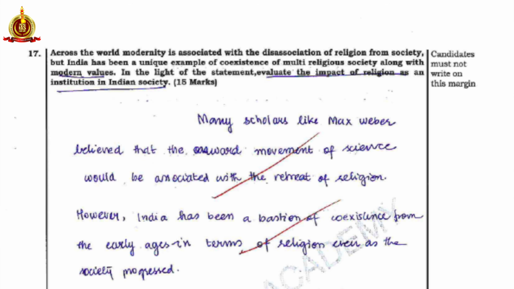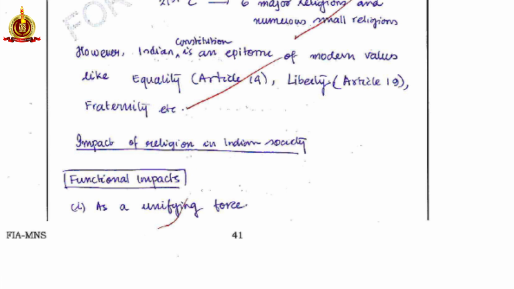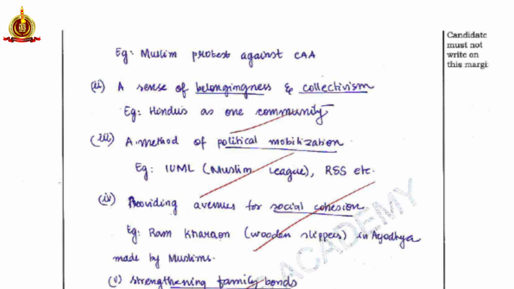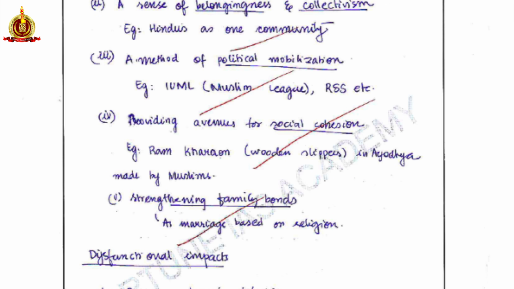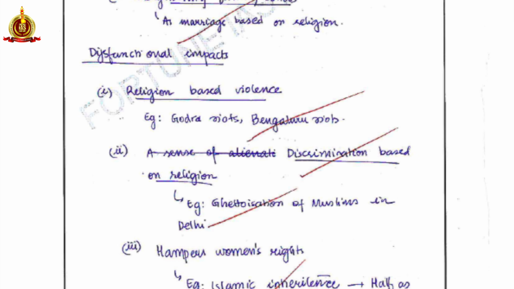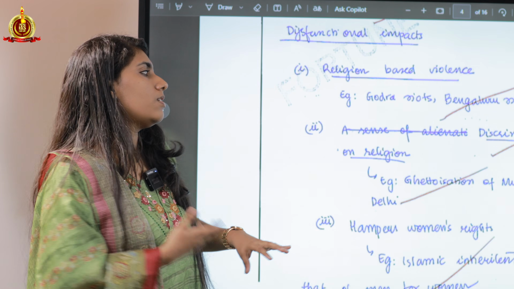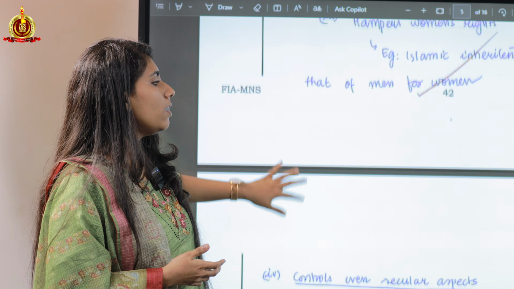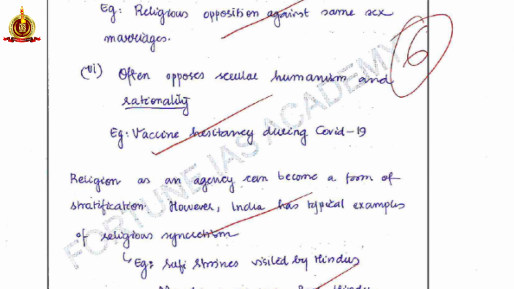Then you have to write the evaluate part. As we move down, we will be able to see that I have written the functional impacts, like it acts as a unifying force, collectivism, all those things. And I've also given the dysfunctional impacts of religion. Here again the issue comes about how we have to conclude this kind of answer. So here I've given a very neutral conclusion about the amalgamation of different religions.